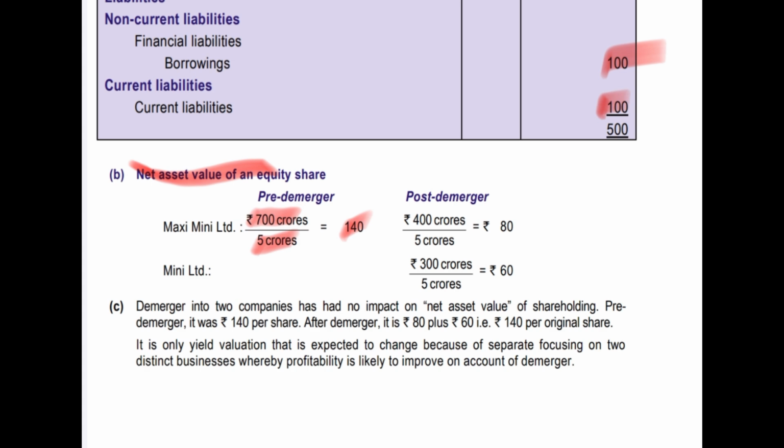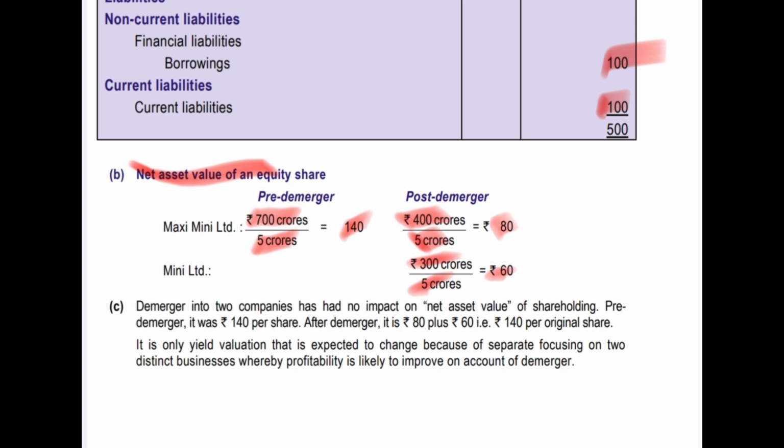Post merger, Maxi Mini Limited's net asset is 400 crore for 5 crore shares, so per share is 80. And Mini Limited has 300 crore net asset for 5 crore shares, so per share is 60. So 80 plus 60 is 140, and before demerger it was also 140.